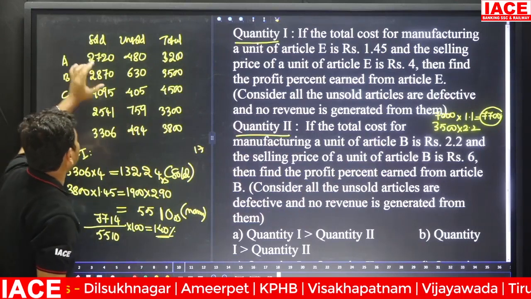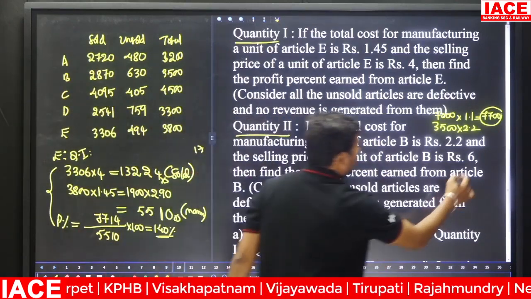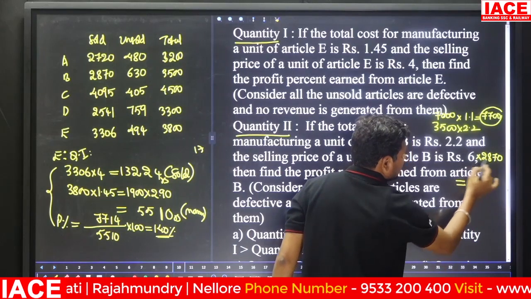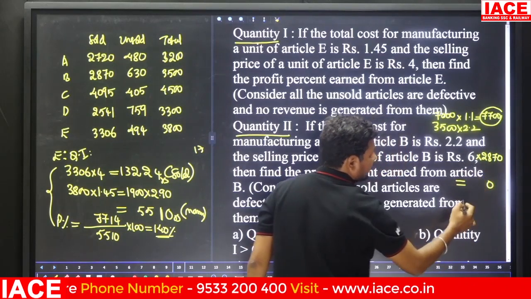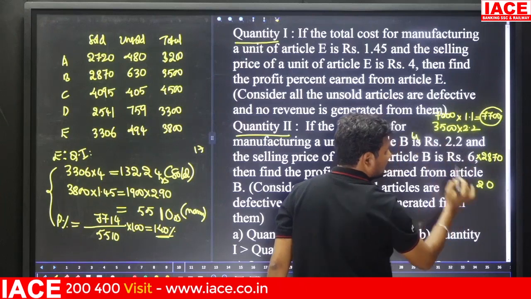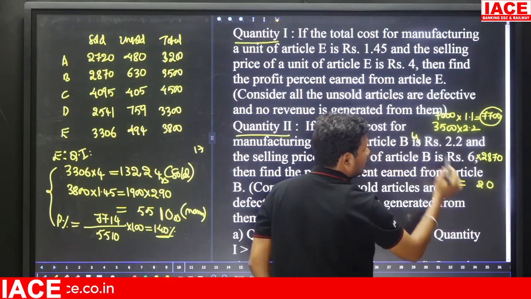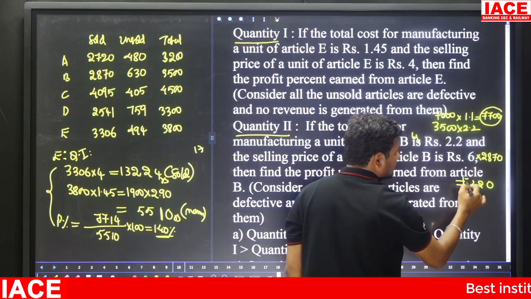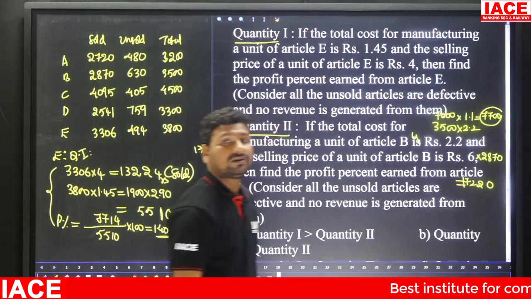How many articles are there? 2870. Multiply it here. 6 into 0 is 0. 6 7s are 42, carry forward 4, and 6 8s are 48. 48 plus 4 is equal to 52, carry forward 5, and 6 2s are 12. It is 17220.